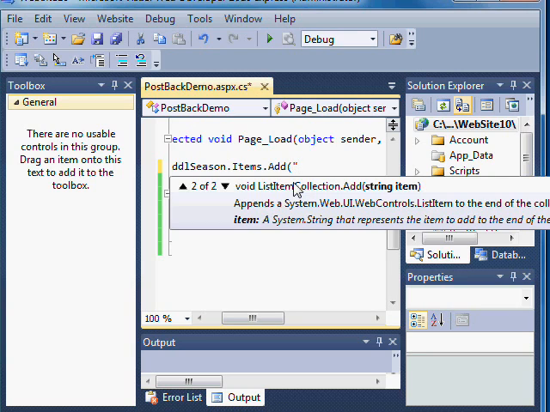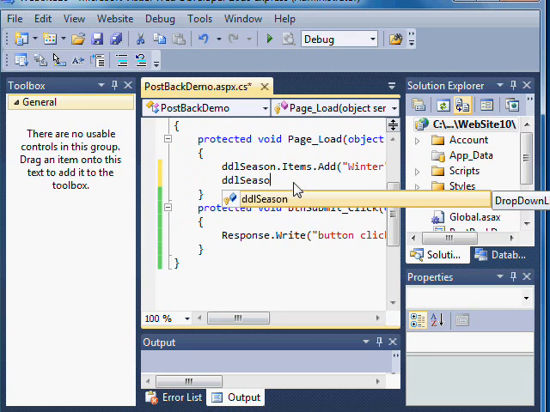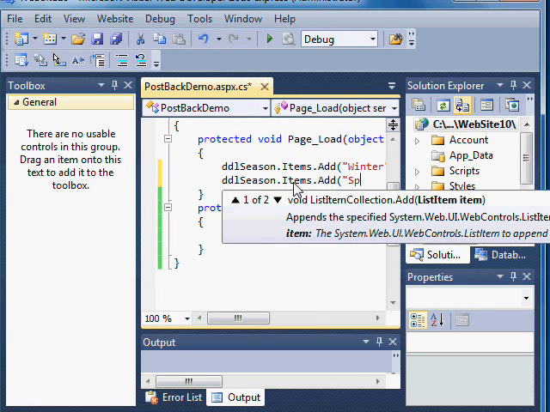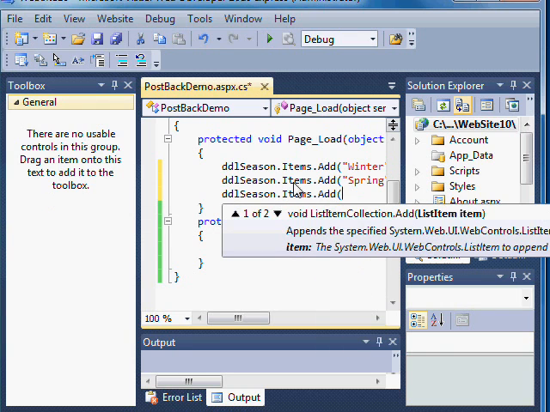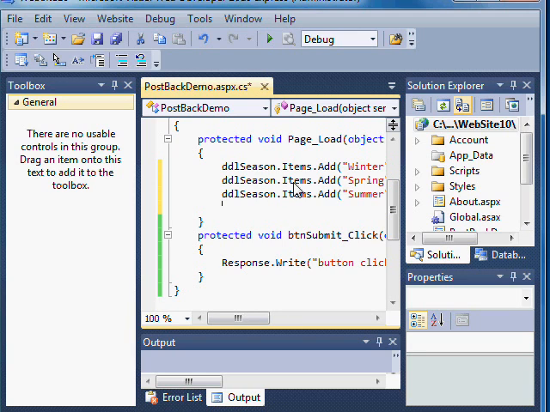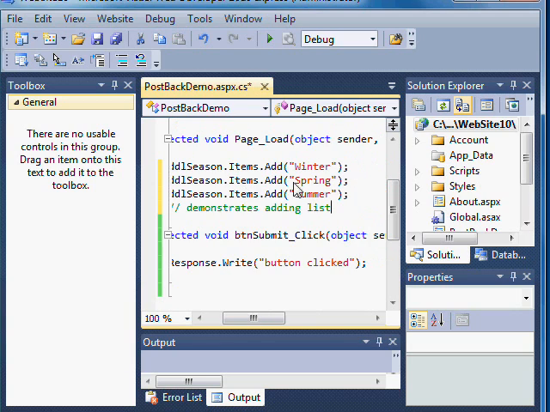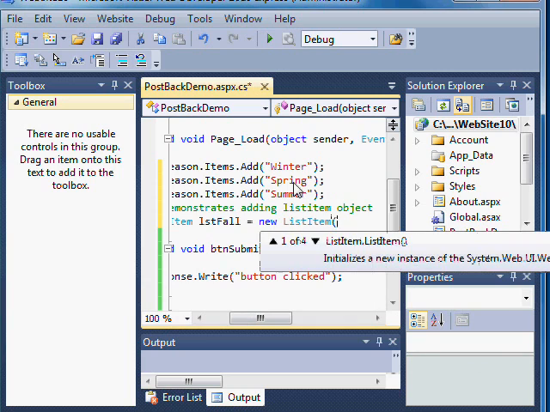So what we're going to put is winter as our first season, and then I'll type DDL season items add spring, and DDL season items add summer. And now I'm going to add fall, but I'll do it using the object-based method we talked about before. So I'll just put here, demonstrates adding list item object. So then what I need to do is define a new list item. And I'll just call this LST fall equals new list item.